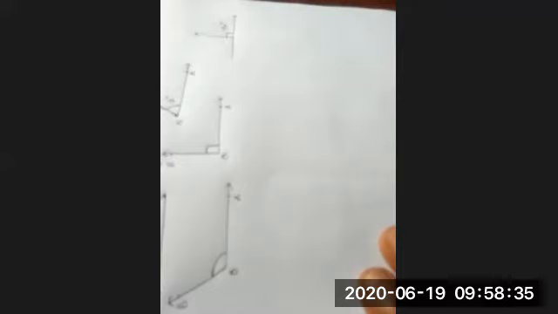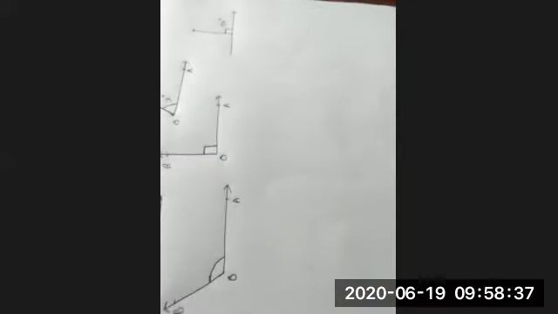That is another thing. Inclination vertically upward is termed as perpendicular. Clear, Chandan?